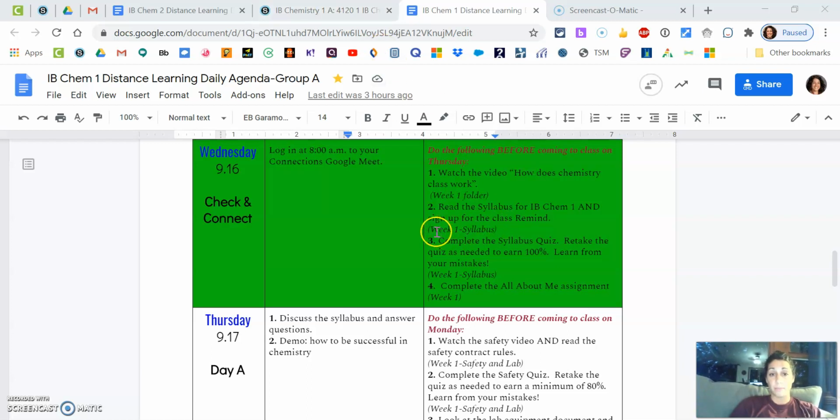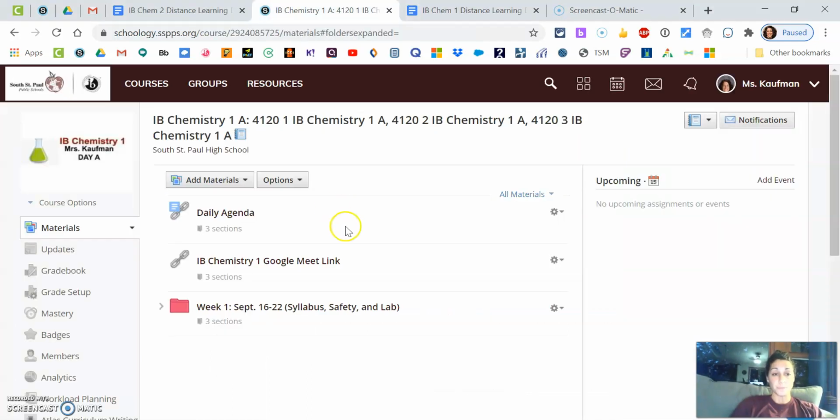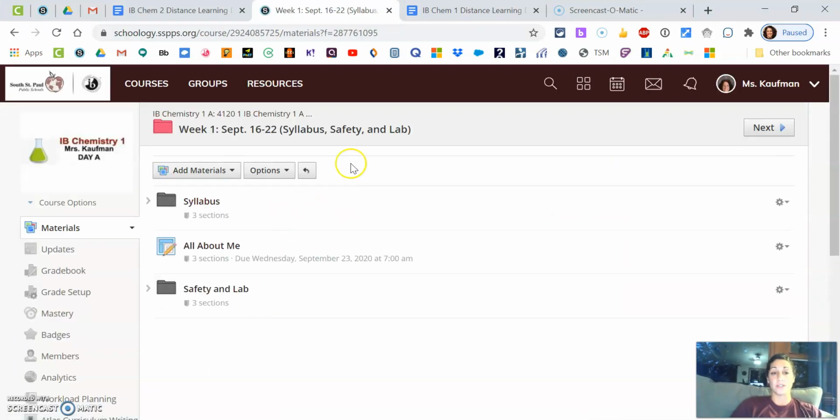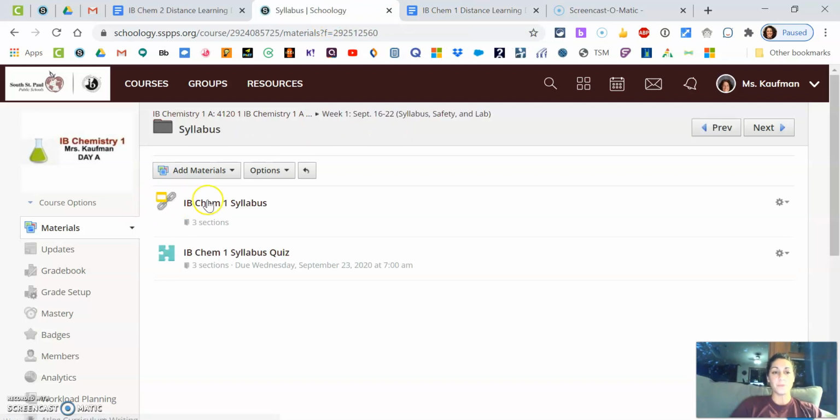So you notice below each direction, or each to-do list item, I have where it's located. So it says week 1 syllabus. So if I go to Schoology, here's the agenda, here's the Google Meet link, here's week 1. So I open up week 1, and it'll say the dates. It'll always also say, on mine anyway, what topic, what's in that folder for that week. So it said week 1 syllabus. So I look in the syllabus folder, where it says the syllabus right here. So it says first to read that and sign up for the Remind, which is in there.